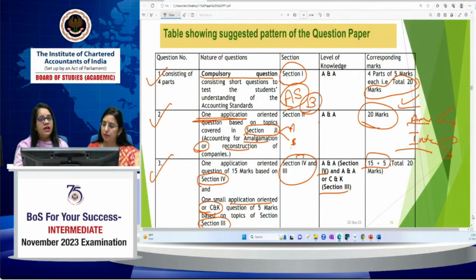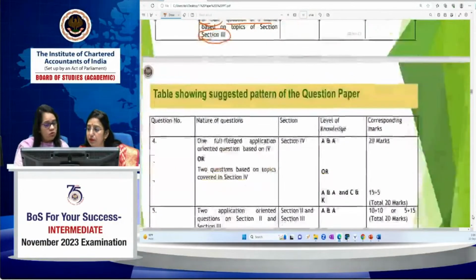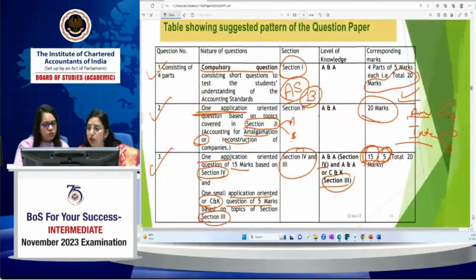10 plus 10, 5 plus 15. No, it is already clear that the question is of 5 marks. Okay, so it is fixed. If this is a question from section 3, then it will be of 5 marks, but 15 plus. The 15 marks is already fixed: one application of 15 marks from section 4. Then there is no combination. No, there will be no combination.